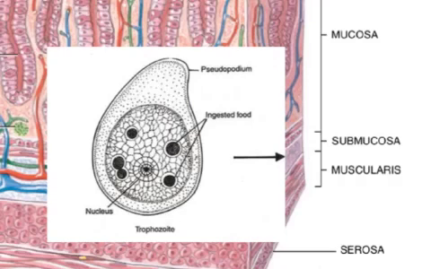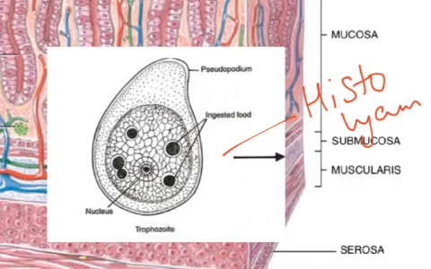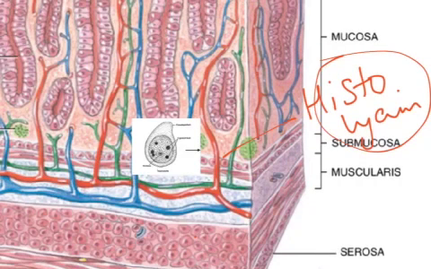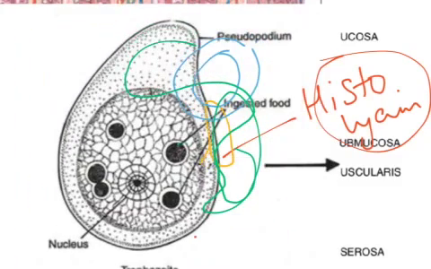In the submucosa of the large intestine, it releases an enzyme called histolysin. Histolysin ruptures the blood capillaries of human beings. The blood capillaries are getting ruptured due to the enzyme histolysin. By releasing histolysin, it invades the blood capillaries of human beings and eats RBC. That eaten RBC you can see here in the food vacuole.